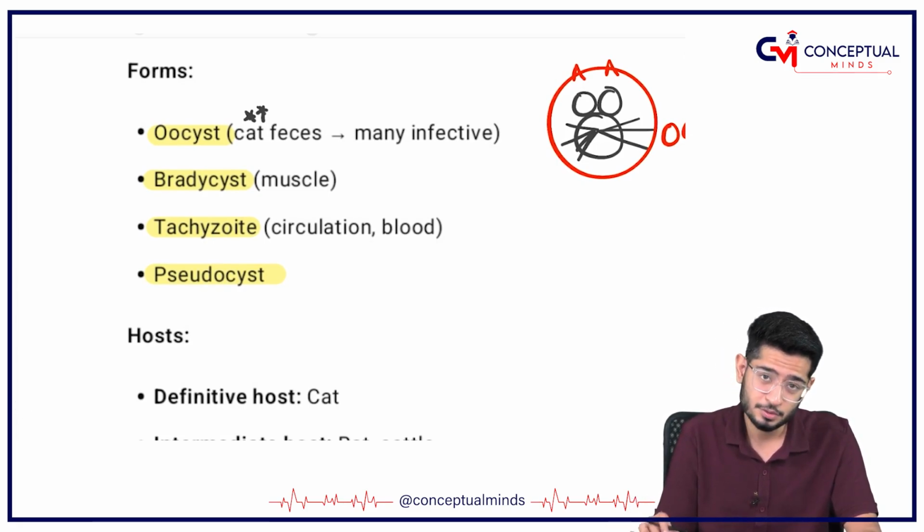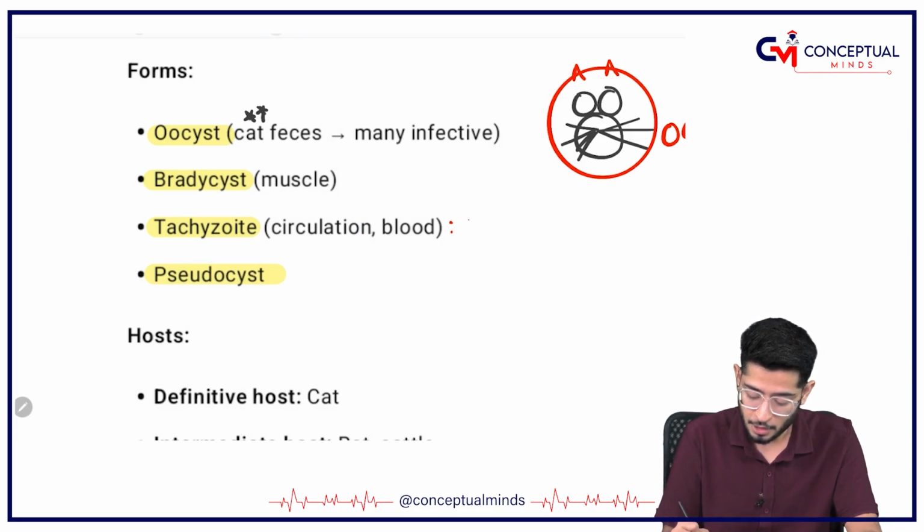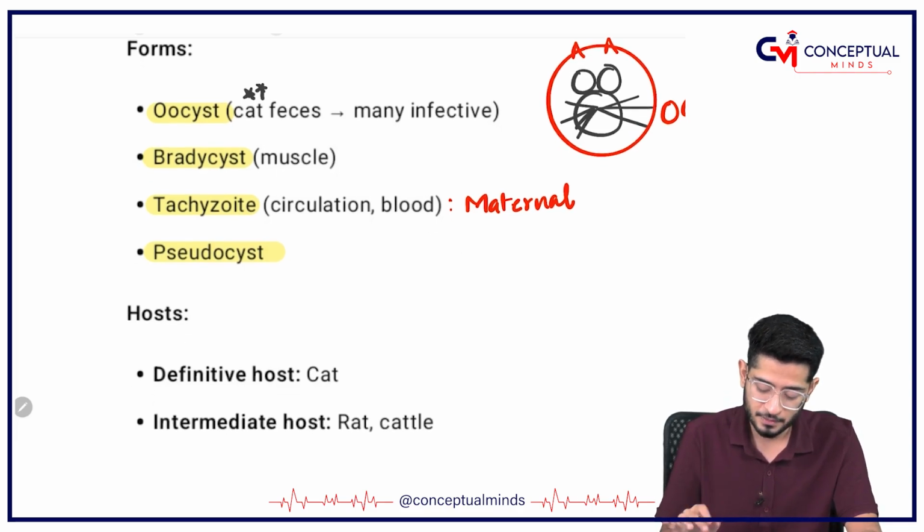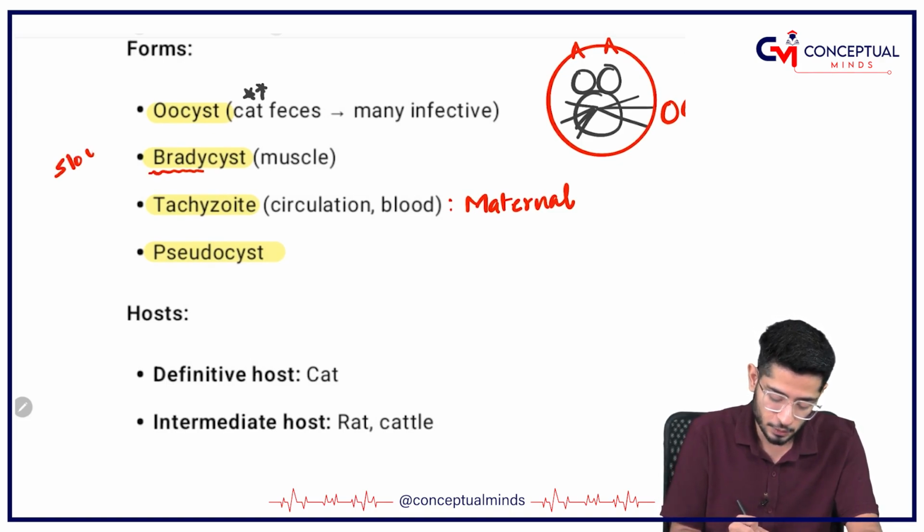Tachyzoid is going to come from the blood or the circulation. For example, if I talk about maternal transfer, the mother can transfer, so maternal transfer occurs by the blood only. Do you know the meaning of brady? Brady means slow. Tachy means fast.